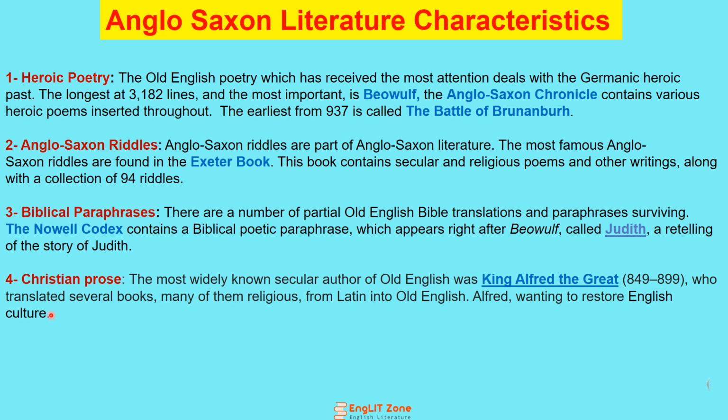Next is Christian prose. The most important author of this time was King Alfred the Great, and he translated Christian prose and several books of the Bible, which were biblical paraphrases, and also some secular and religious topics.